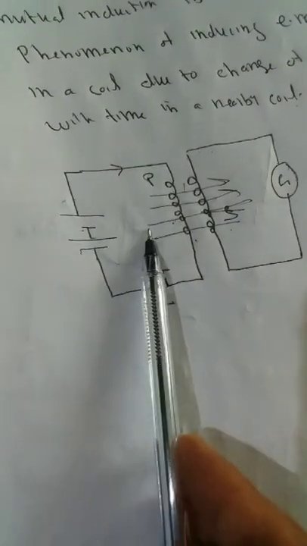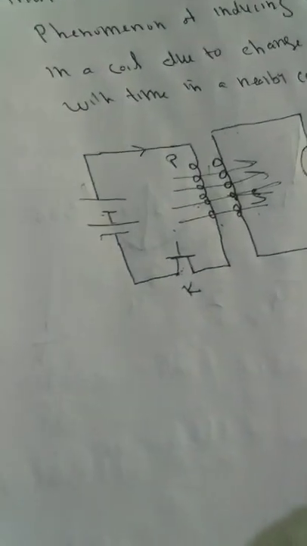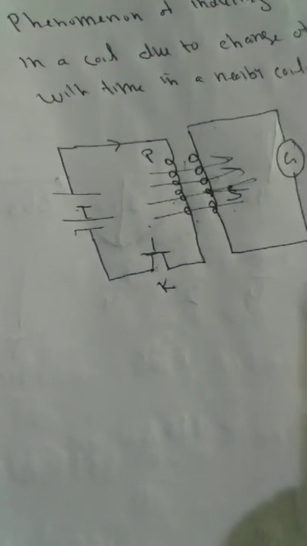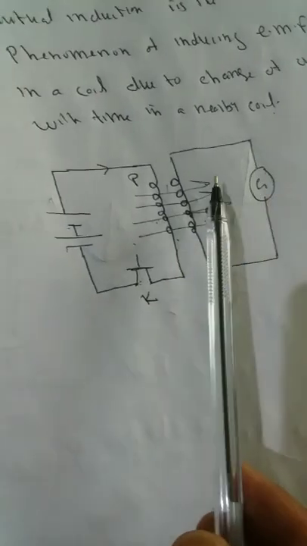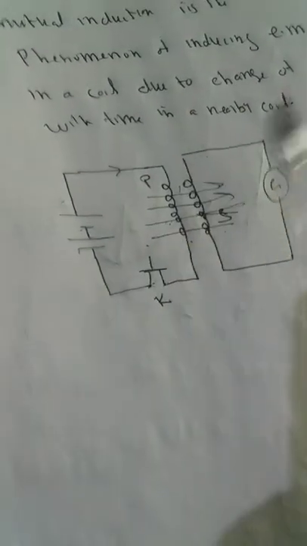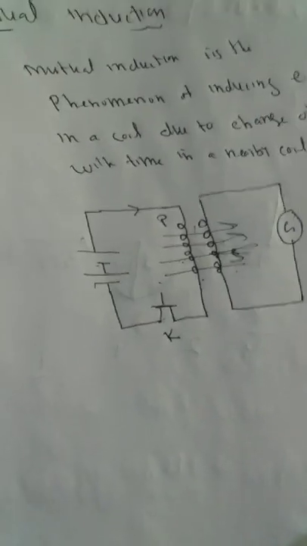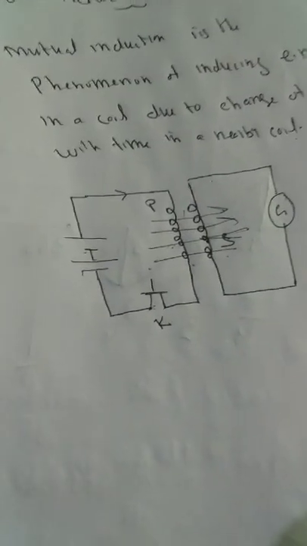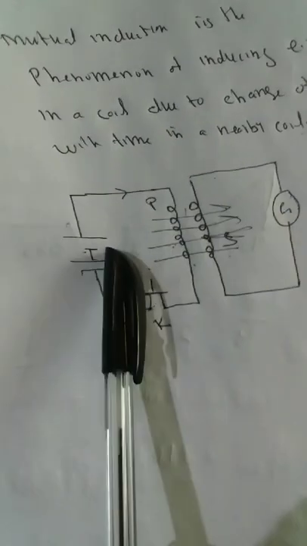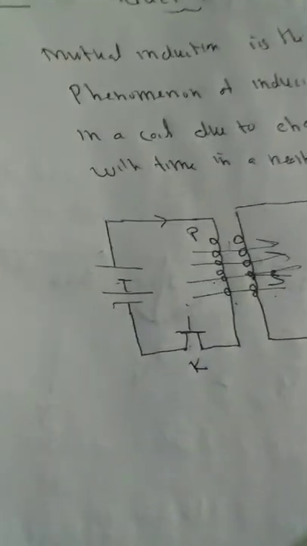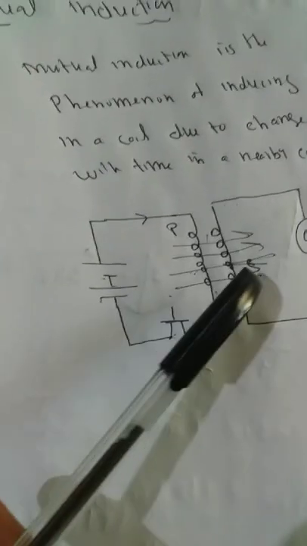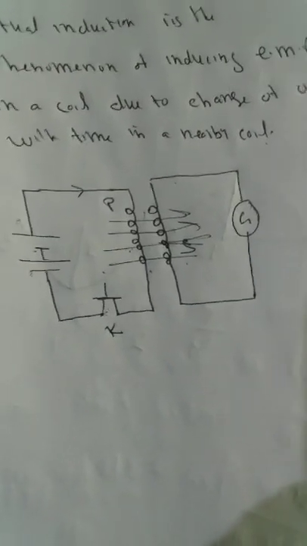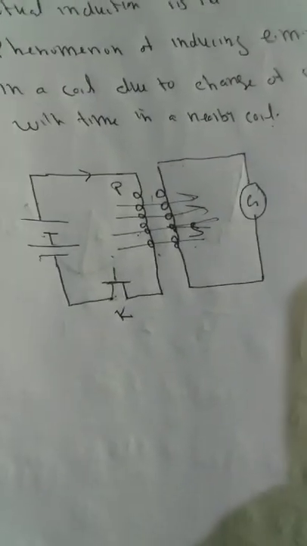Due to change in current in the primary coil, the magnetic flux linked with the secondary coil changes. That means the magnetic lines passing through the secondary coil also change. This change produces current. This is called mutual induction.